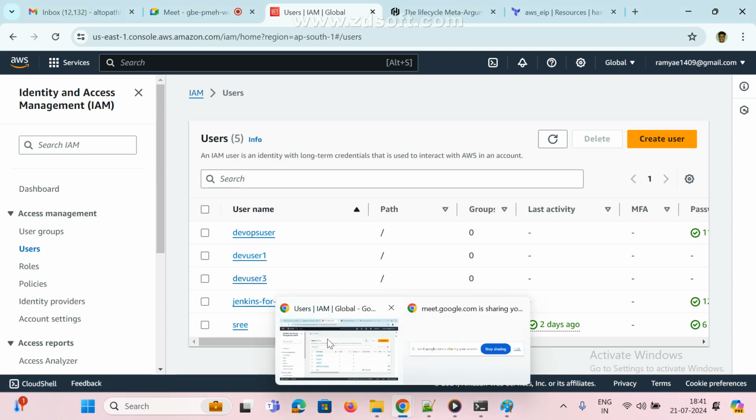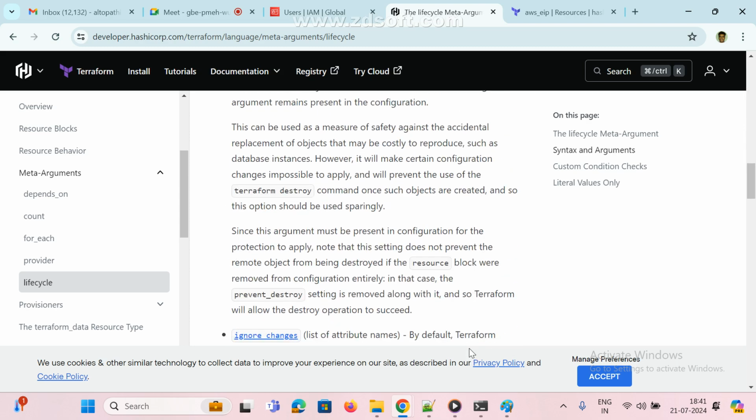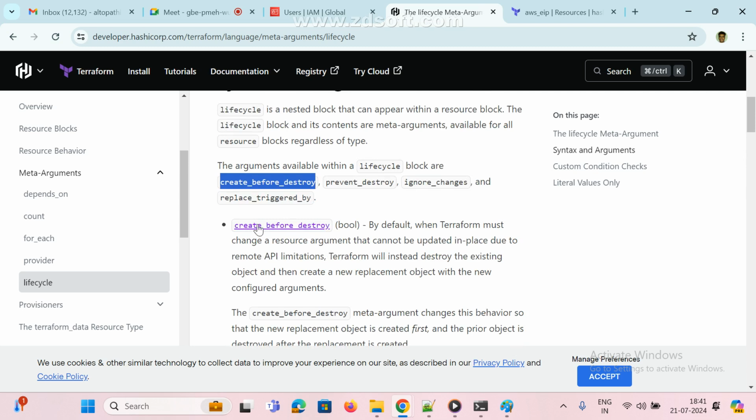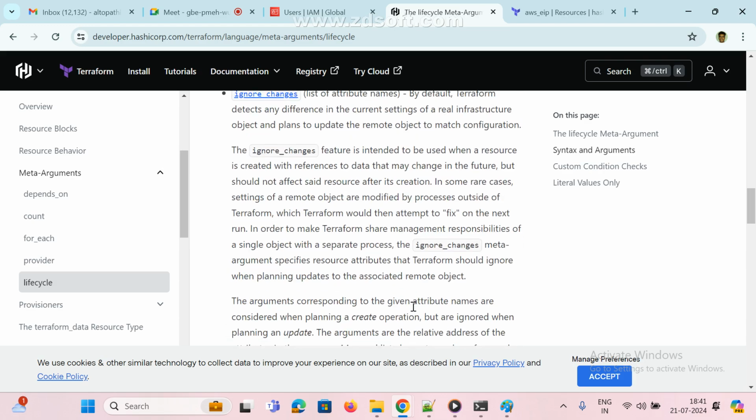Now lifecycle, these are the syntax. Create before destroy, this is the syntax, very simple only. If you use create before destroy, by default this is a boolean value. Boolean means true or false, nothing, we don't need to add anything. By default, when Terraform must change a resource argument that cannot be updated due to the remote API limitation. Now I am going to use this syntax, only one thing.